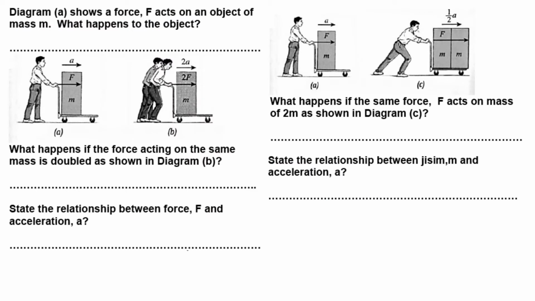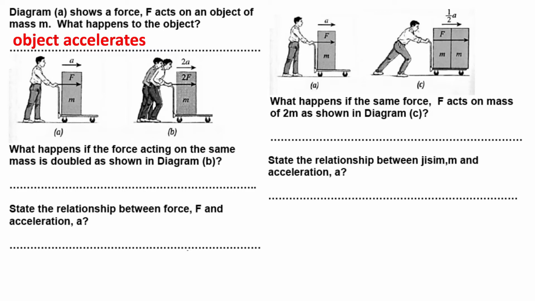For this one, diagram A shows a force F that acts on an object of mass M. What will happen to the object? The object will accelerate when you push the cart. It will start moving with acceleration. And then what happens if the force acting on the same mass is double, as shown in diagram B?